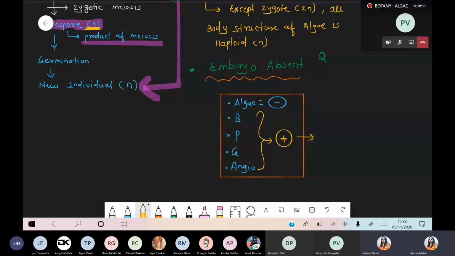Just remember 2 points. We compared the mitospore: mitospore is present only in the case of algae, and in the rest of the plant kingdom it is totally absent. Whereas the embryo is absent in algae, while in the rest of the plant kingdom, like bryo, pterido, gymno, angio, embryo formation is totally present. Got it? Is this point clear, everyone? Okay, okay.